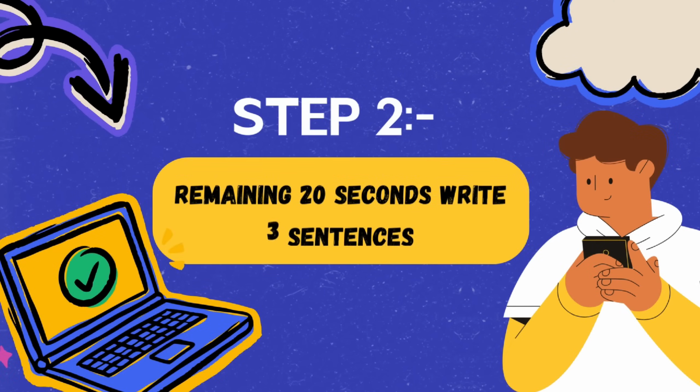Now in the 25 seconds, 5 seconds are over. Let's consider that. In the remaining 20 seconds, write 3 sentences. If you can write completely, well and good. If you cannot, then whatever you can, you write. Write neatly, slowly, practice every day. 3 sentences in 20 seconds, 100% you can write. Just need a bit of practice. For those who are very good at communicating in English, you don't have to write. You just speak them. Look at the image and speak 3 sentences. 20 seconds will be quickly done.